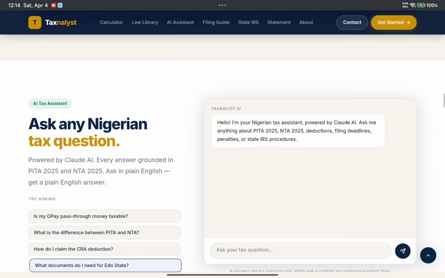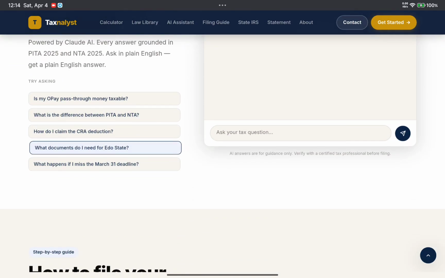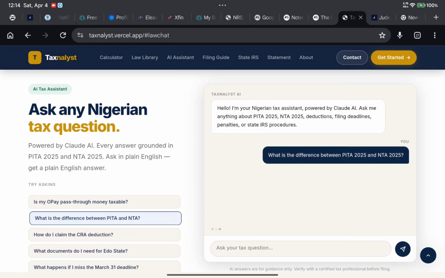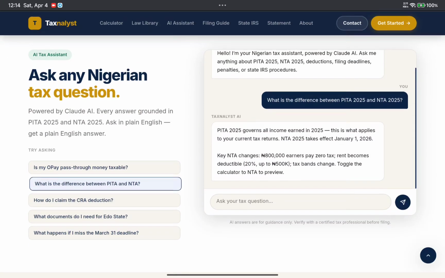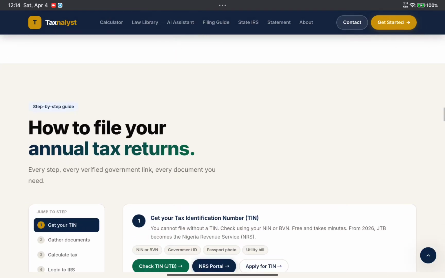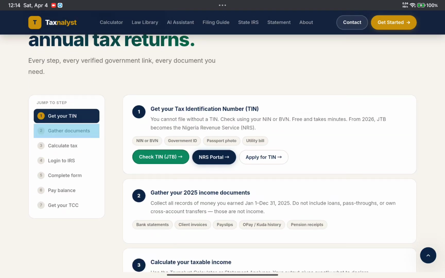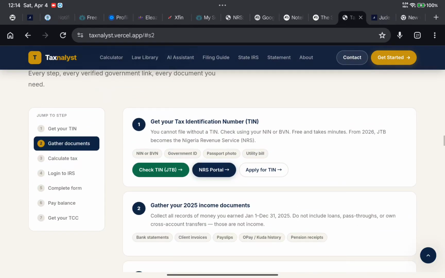This is the AI aspect. So these are the questions you can actually ask this AI. Is my OPay pass-through money taxable? What is the difference between PITA and NTA? Basically, you can just ask it and it's going to give you the answer. And how to file your tax, like I said, you see number one to number seven: get your TIN, how to gather your documents, how to calculate your tax, how to log into IRS, how to complete your form, how to pay your balance, get your TCC, tax certificate, and everything.